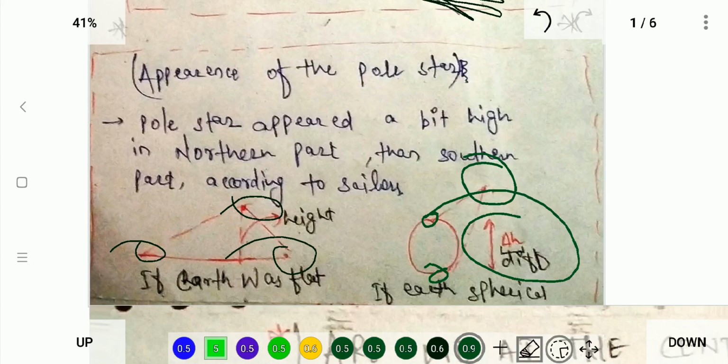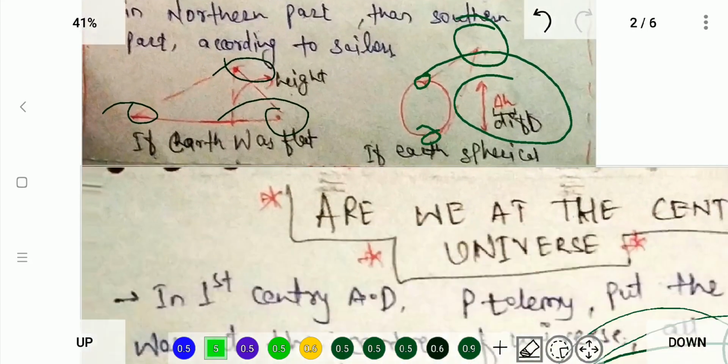Basically, we cannot blame the people of that time for thinking that the earth is flat. The appearance of everything around them is flat, so they thought that the earth was flat. But now things have changed. Now we know for sure that the earth is spherical. We have advanced with modern science and we went to space, so now everything is quite clear. Let's move forward in the video.